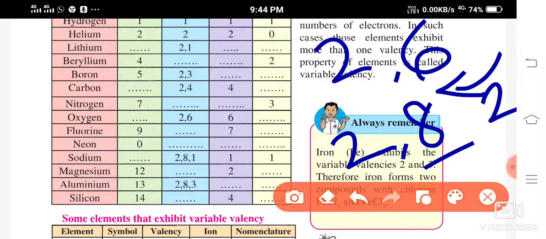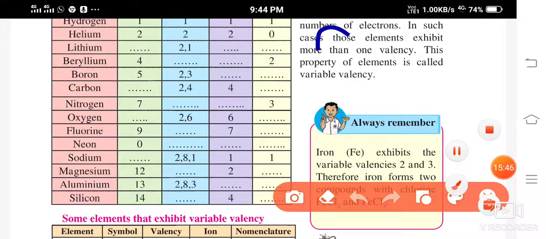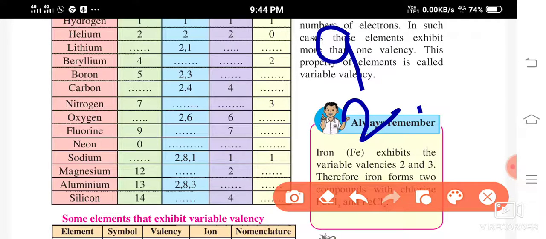Now see, fluorine. We'll take the next one, fluorine. Now see, fluorine is 9. So now how are we going to write it? In the innermost orbit, 2, then the remaining 7 electrons in the next orbit.